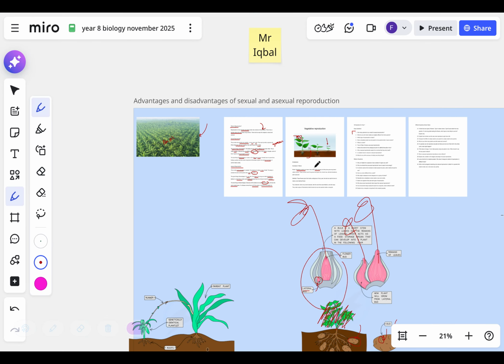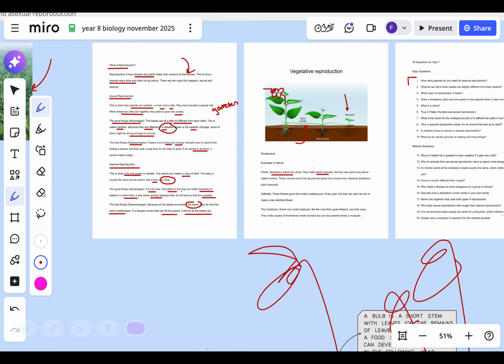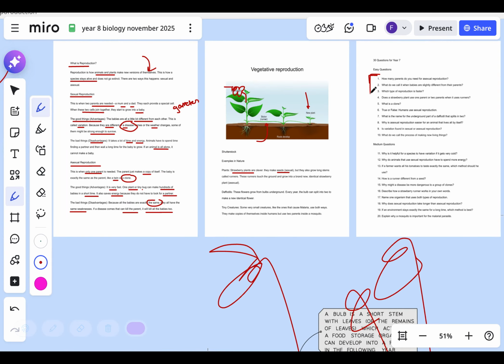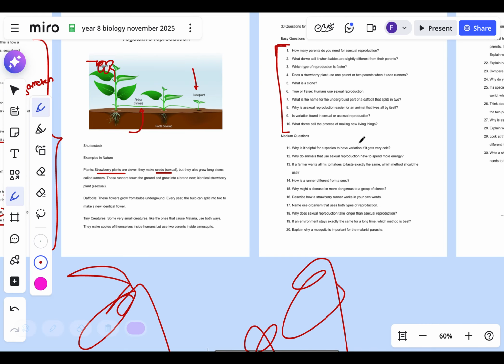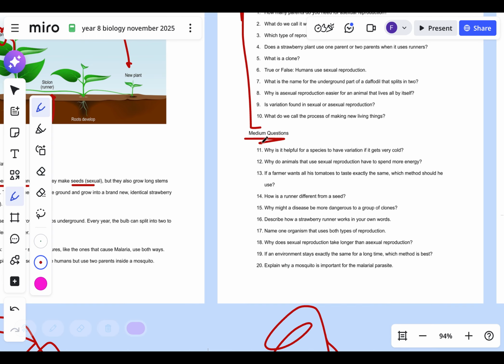Okay. As per usual, Year 8, my first 10 questions here are based on everything I've said. So all you've got to do is, if you think, oh my God, I can't remember that, just go back through this. Reading in science is exceptionally important. And then you move on to the medium questions. They get a bit tougher, and the harder ones are, oh my God, they're difficult. But they are harder than the easy ones. Okay. Okie dokie.